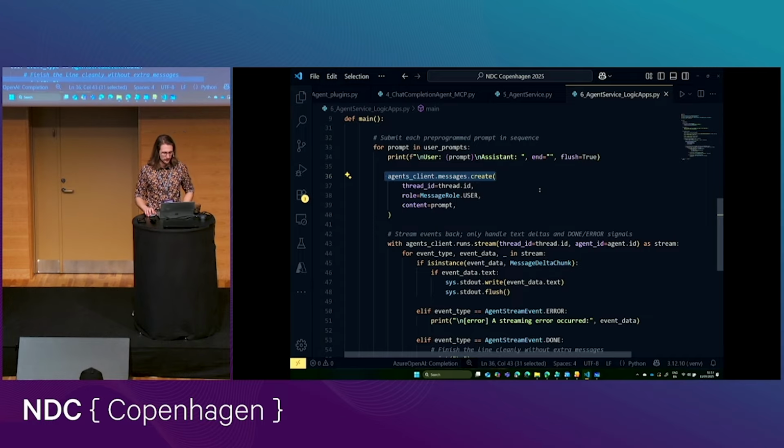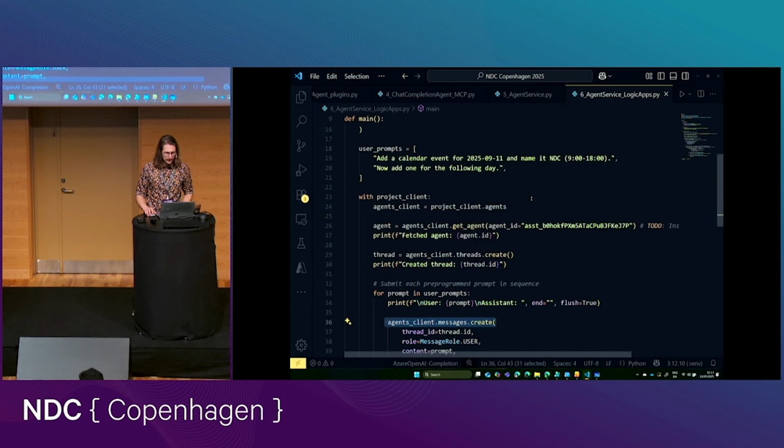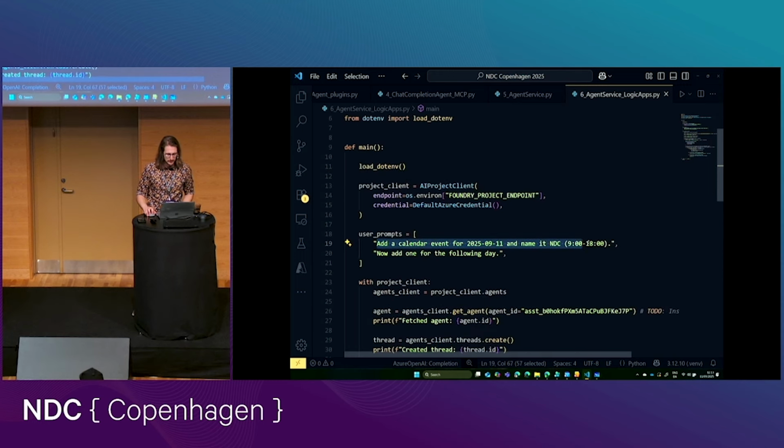The agent comes with all of the different tools. And I'm asking the agent here to add a calendar event for today and name it NDC. And then I'm asking it to also add a calendar event to the following day. So once again, showing you that we have this level of context awareness, because I'm not specifying what day that is, right?